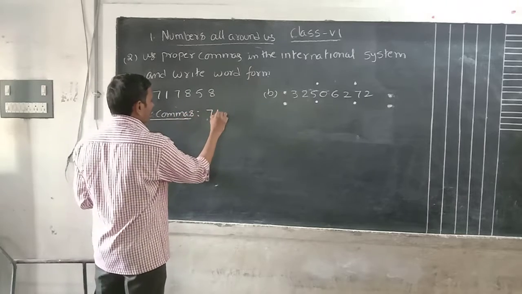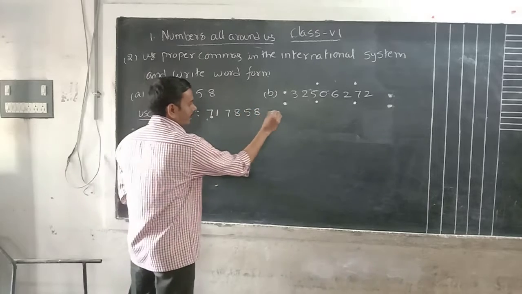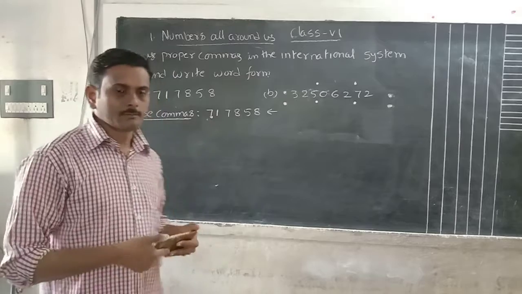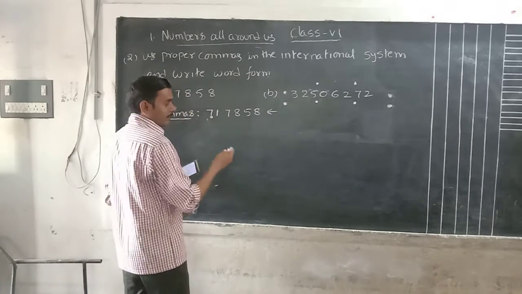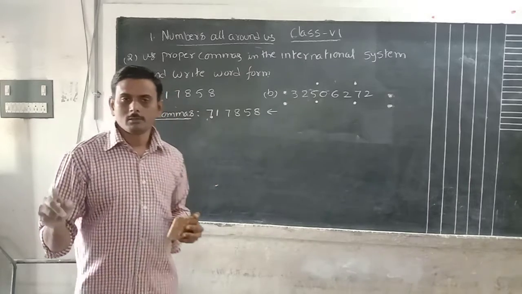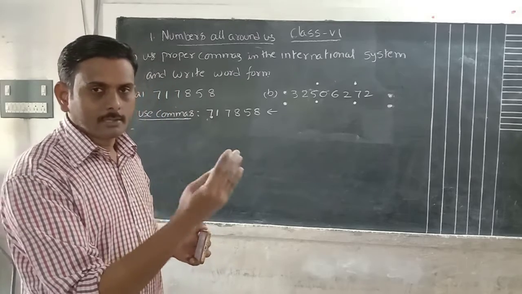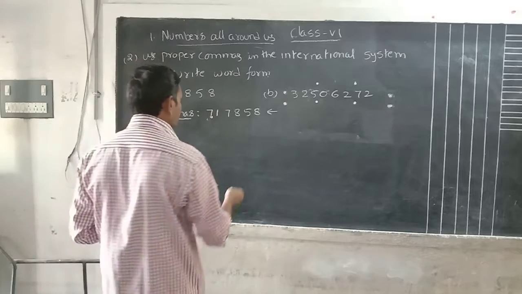Which number is given? 7, 1, 7, 8, 5, 8 is given. By marking the comma in the international system, we start from the right side end. After how many digits will we get a comma? In the international system, we already know: after every 3 digits from the right side, counting the 3 digits, place a comma.